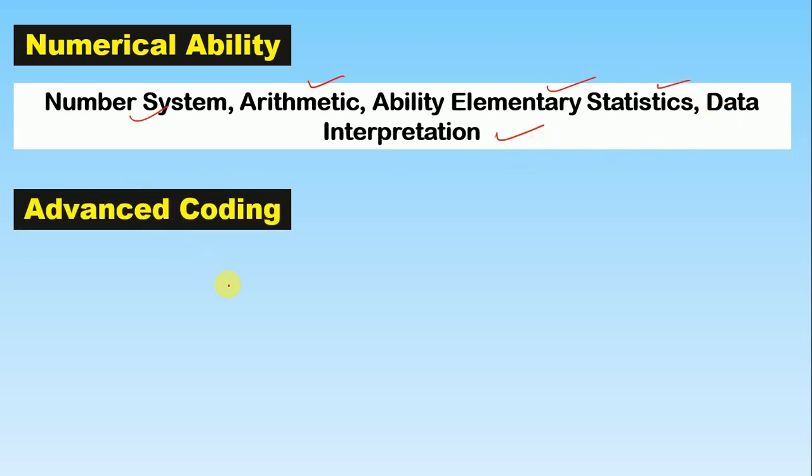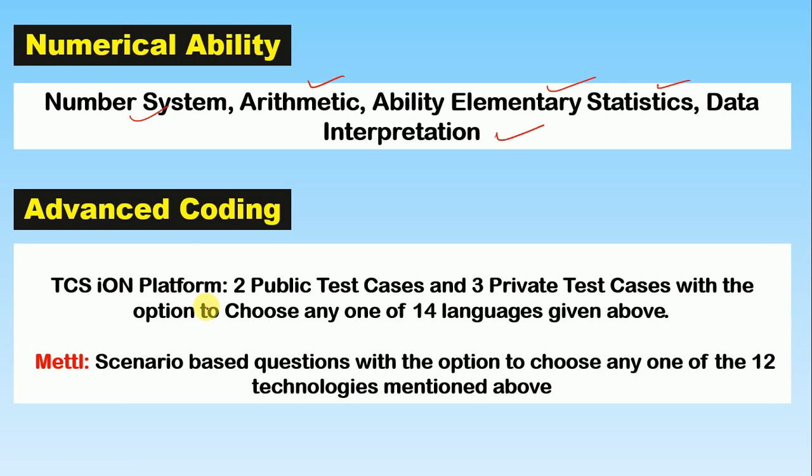And now advanced coding. This time there is a change in this section. You will have two options: either choose any of the 14 languages, or choose any of the 12 technologies. If you choose any of the 14 languages, there will be 5 test cases, 2 public test cases and 3 private test cases, and you have to perform this on the TCS iON platform.